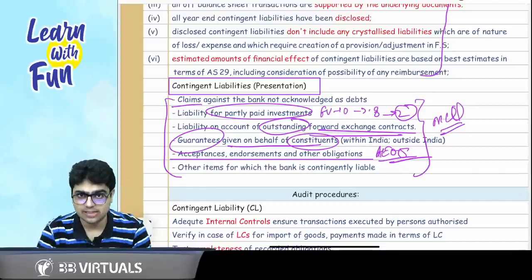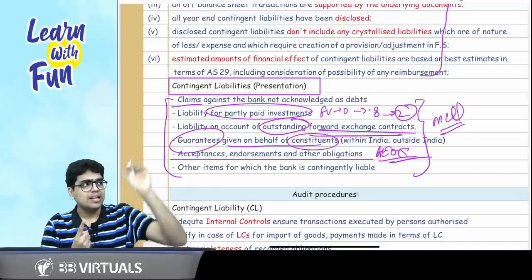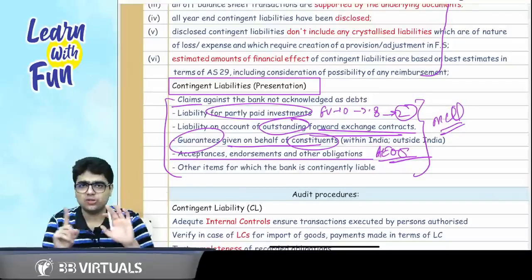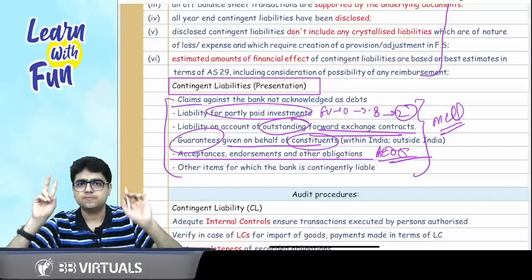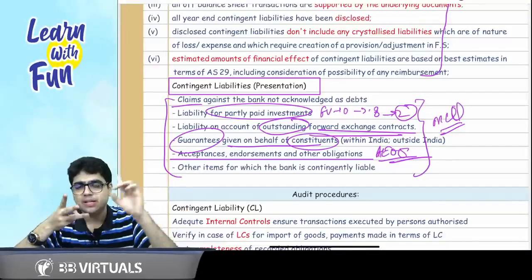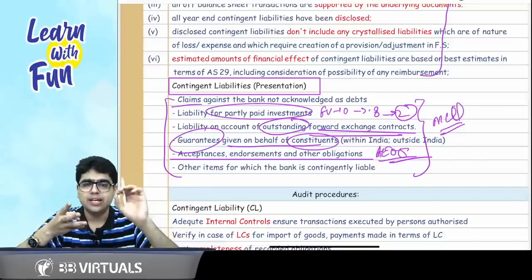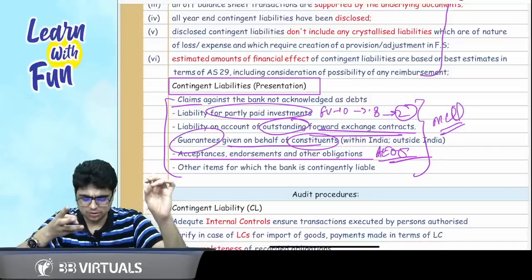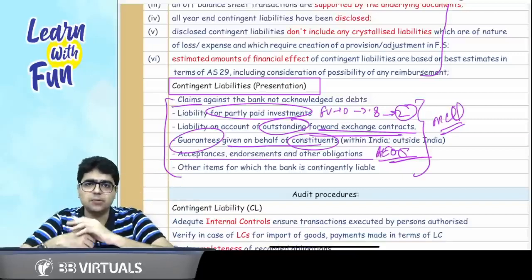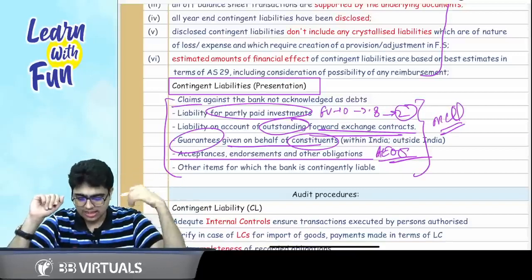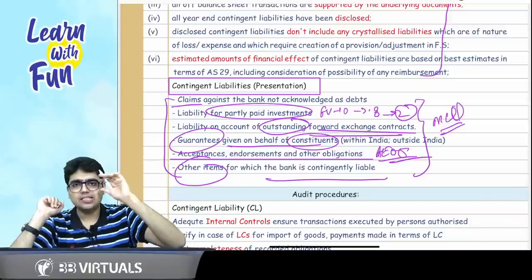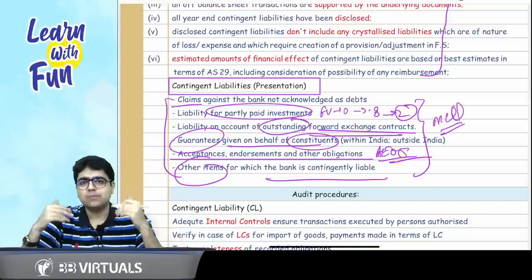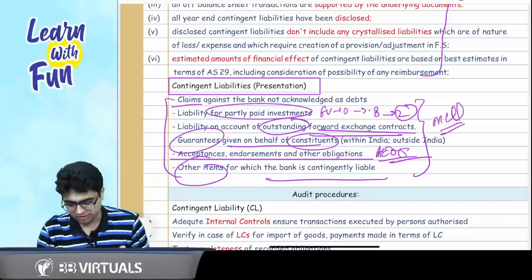Let's revise them again. First of all, claims against the bank which are not acknowledged as debts. A claim has been made but it is still not my debt. Second point, partly paid up investment. Third point, guarantees which are given, AEOO, acceptance, endorsement and other obligations, and the liabilities on account of forex contracts. Last point is other items for which the bank may be contingently liable. Please revise these points 2 or 3 times. I am sure you will be able to write 3 or 4 of them in the exam.